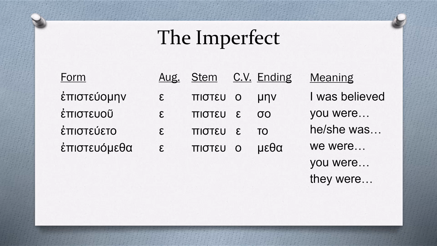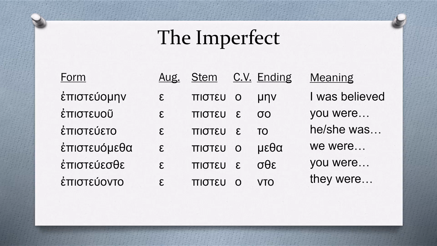Episteuometha means we were believed. Episteueste means you were believed. And finally, episteuonto means they were believed. We've already seen these two endings, the metha and the sthe, as primary middle passive endings. So that means for the secondary middle passive endings, we have four new ones to learn. The mēn, the so, the to, and the nto.